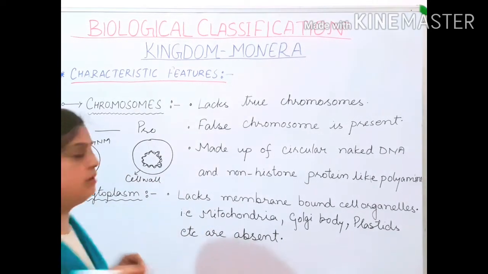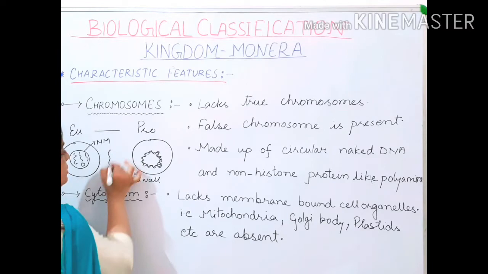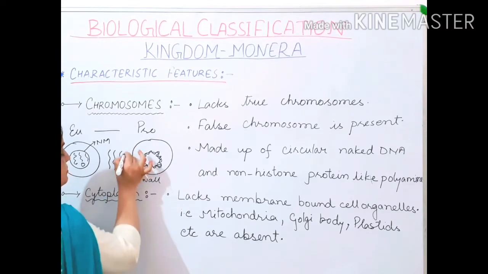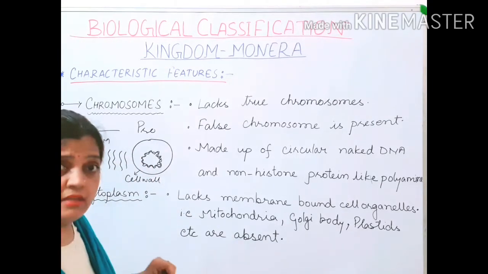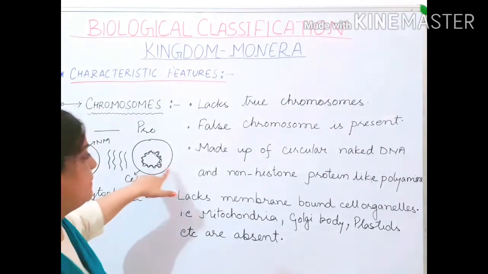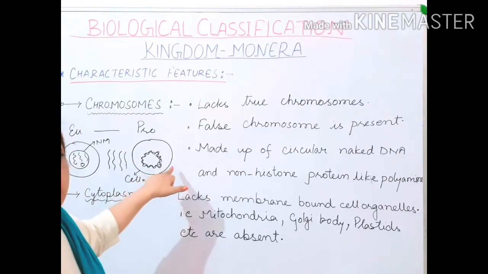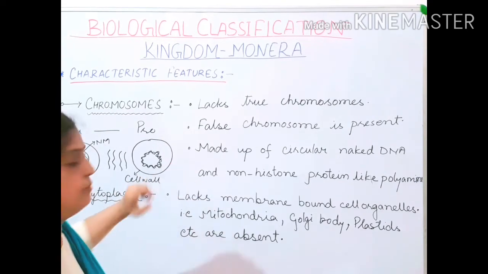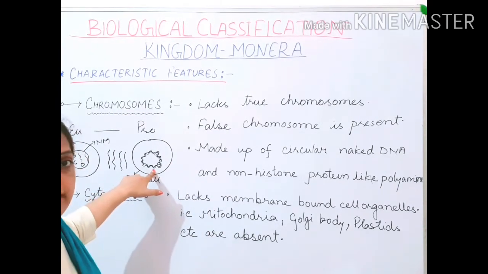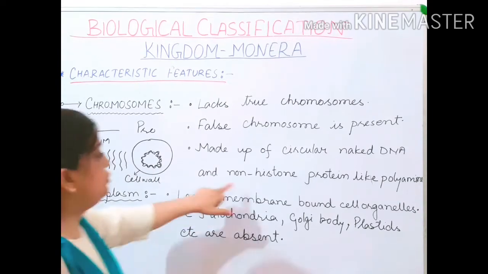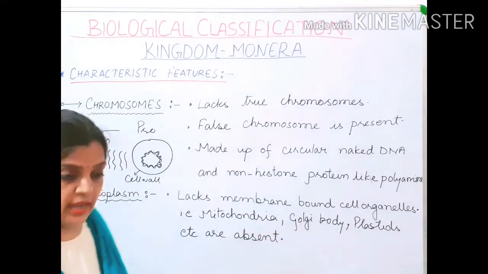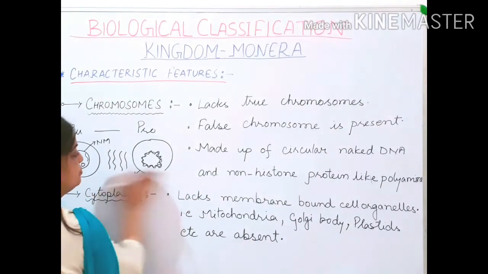In eukaryotes, the chromosomes are found in linear fashion. But in the case of prokaryotes, the chromosome is in circular form. So it is a circular DNA, naked DNA, plus non-histone proteins are there. And what do you mean by these non-histone proteins?